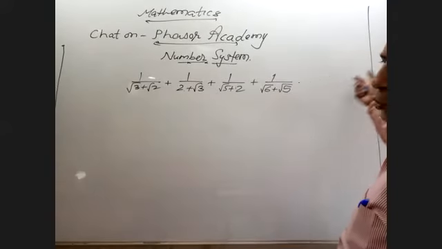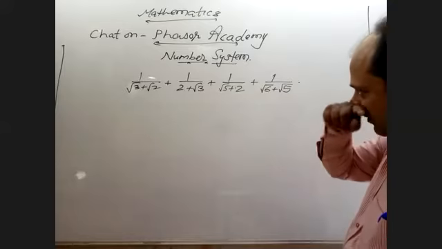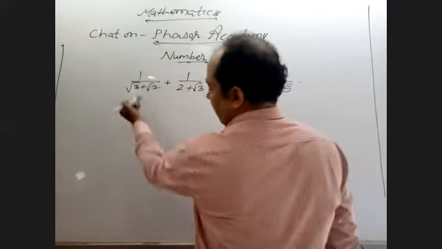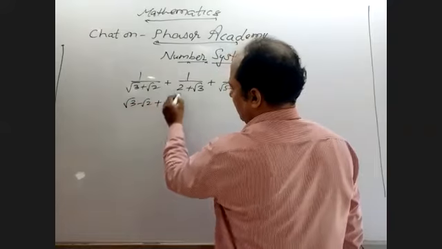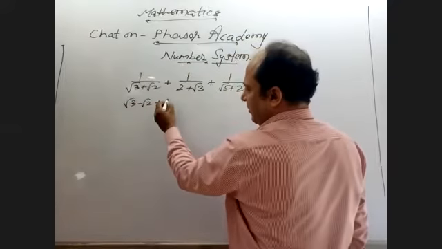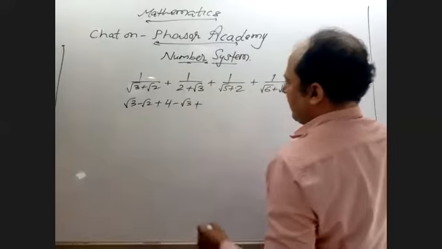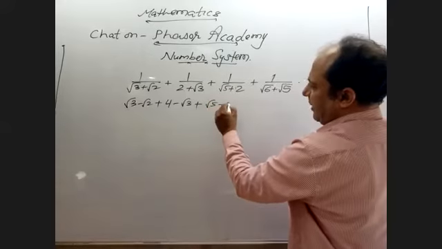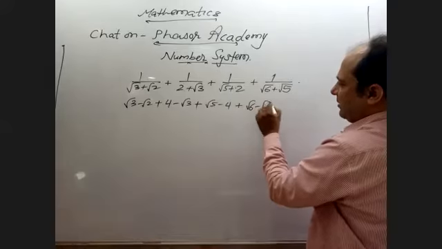Only roots, such a big number has come, how to solve? Very easy, very quick. कैसे? देखिए, √3 minus √2, over 4 minus √3, √5 minus 4, √6 minus √5.